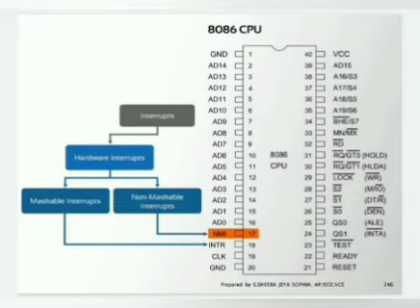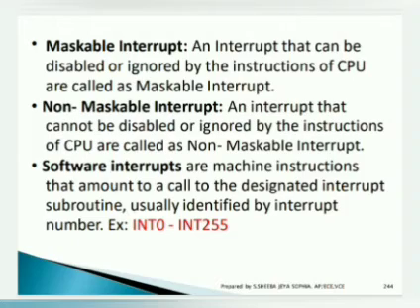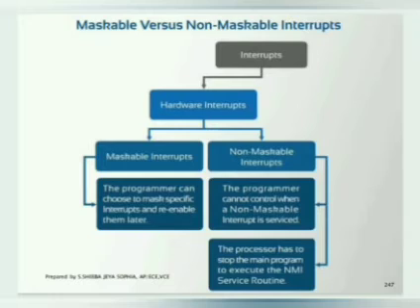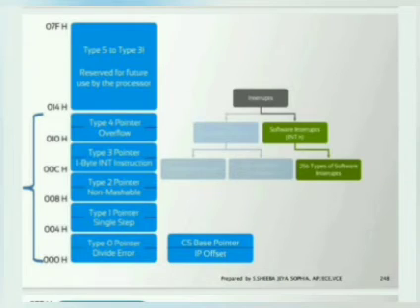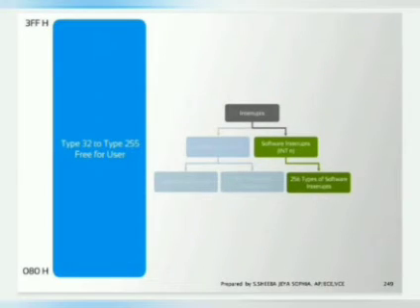Software interrupt means you are not using the hardware directly, you are giving the interrupt as an instruction. Some instruction will run, so that the particular program will be stopped for that instant and it will complete. After that, it will return to the main program. That is said to be software interrupts.